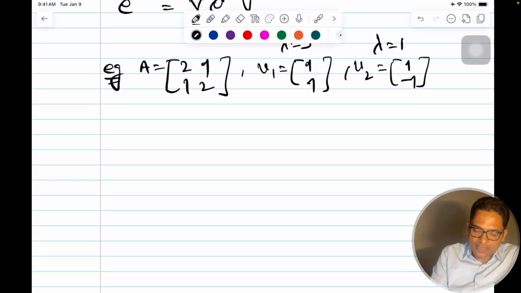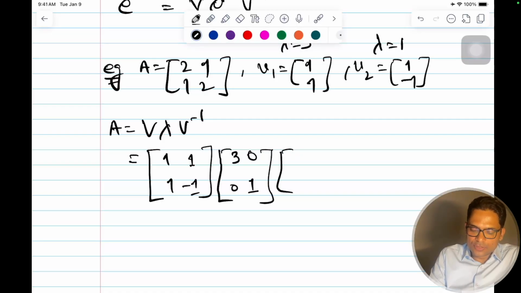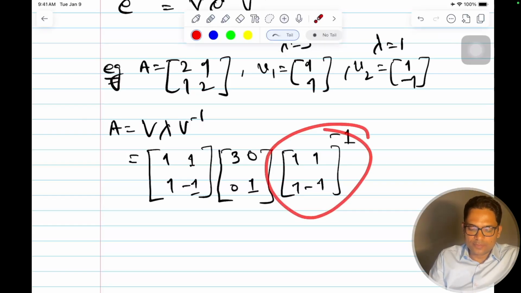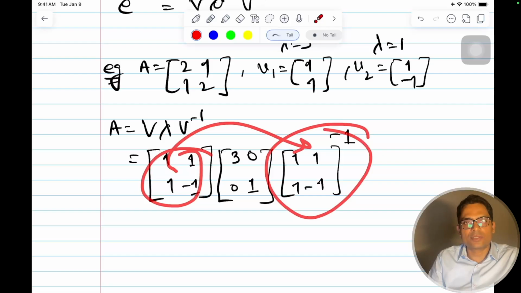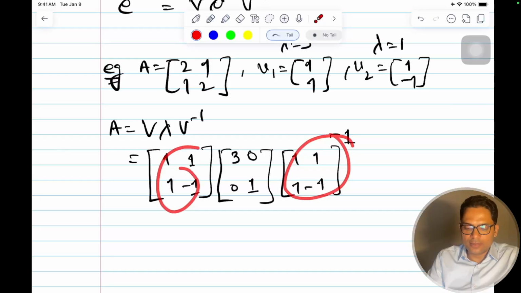So now I can put A as V Lambda V inverse. My V is both the eigenvectors put together, v1 and v2, [[1,1],[1,-1]], and Lambda has 3 and 1 on the diagonal, and then the inverse of [[1,1],[1,-1]]. So compute the inverse of this matrix. This is a simple calculation. You can calculate the inverse of this, and then put in these values.